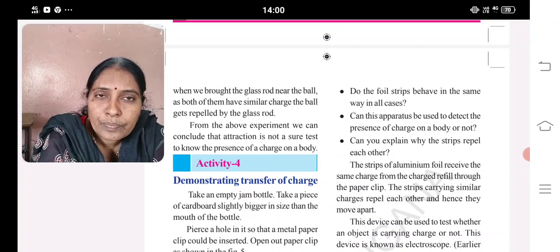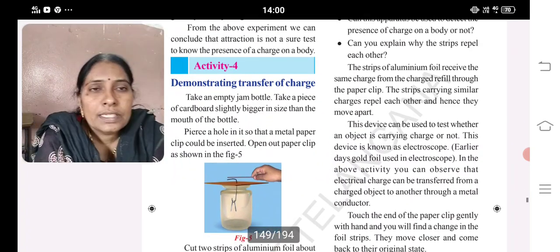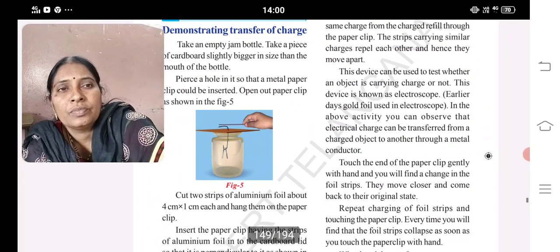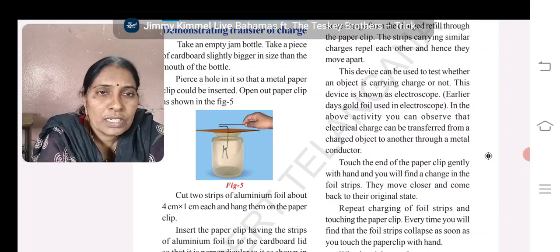From the above experiment, we can conclude that attraction is not a sure test for the presence of a charge on a body. Demonstrating transfer of charge. Take an empty jam bottle. Take a piece of cardboard slightly bigger in size than the mouth of the bottle. Pierce a hole into it so that a metal paper clip can be inserted. Open out the paper clip as shown in the figure. Cut 2 strips of aluminium foil, about 4 centimeters in length and 1 centimeter in breadth each, and hang them on the paper clip.